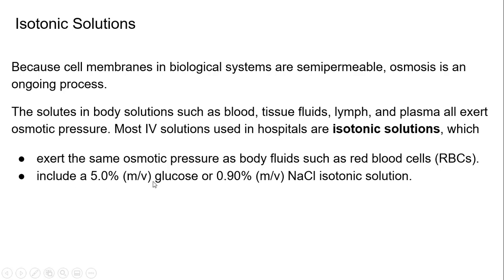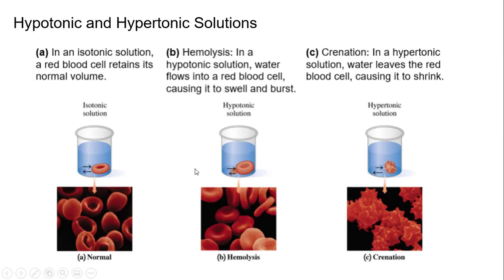And this is 5% mass by volume glucose. What this means is that it's 5 grams of glucose for 100 mils of solution. And this is 0.9% grams of sodium chloride per 100 mils of solution. So that's what these mean. So what happens is that if the osmotic pressure does not match, it's not isotonic.